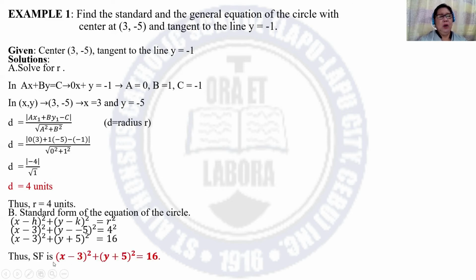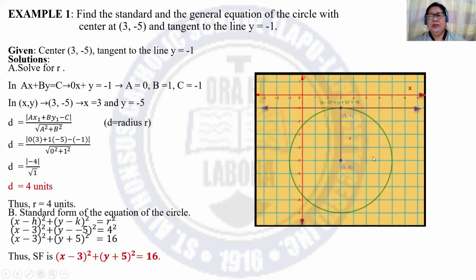So the standard form is the square of x minus 3 plus the square of y plus 5 is equal to 16. So this is the graph of the circle with center 3, negative 5, and this line is y is equal to negative 1. So this is the point of tangent C, which is 3, negative 1.